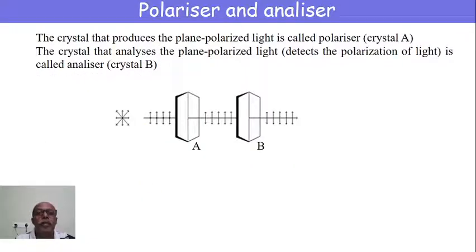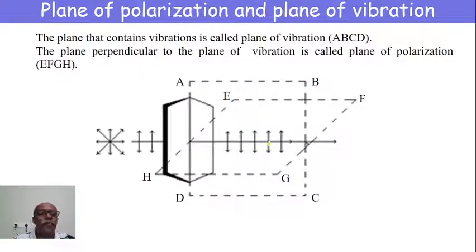Now, here it is represented. This is the polarizer and this is the analyzer. The crystal that produces plane polarized light is called polarizer, whereas the one that detects the plane polarized light is called the analyzer. Now, coming to the plane of polarization and the plane of vibration.